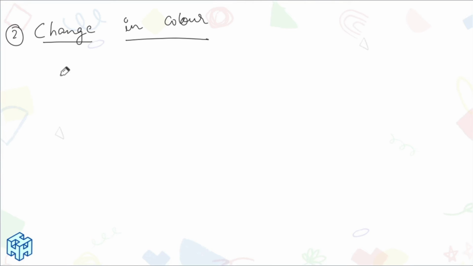For example, I am adding some flavor to milk, or our favorite Horlicks.